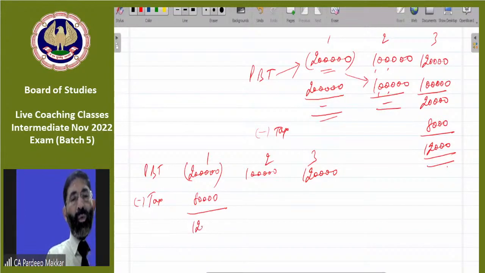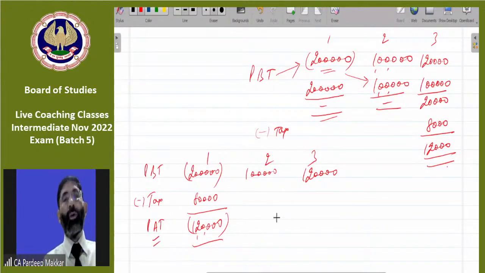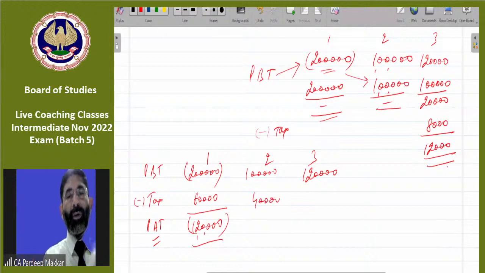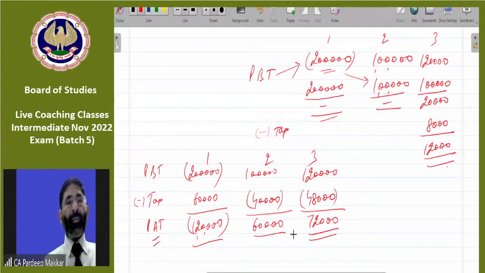So 1 lakh 20,000 is your net loss after tax. Here 40,000 is the tax payment, so 60,000 is your profit after tax. Here 48,000 is the tax, it will be 72,000. So these two things are to be adjusted in this question.